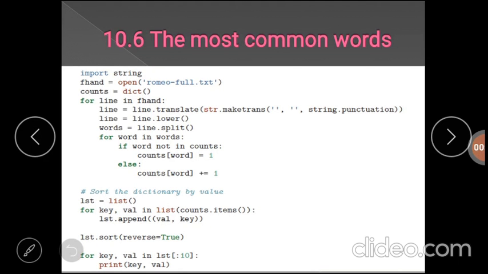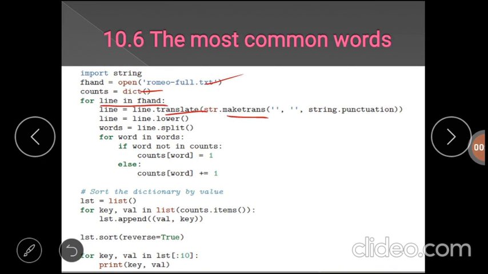Okay, till now we have discussed strings, tuples, lists and dictionaries. Now we apply the knowledge and write a program to find the most commonly used 10 words in a text file. How can we do that? First, in this program we have to open one file, then create one empty dictionary. After that, take a for loop that iterates through every line of your file. Then remove all the punctuation marks. For that, here we use the maketrans and translate functions.